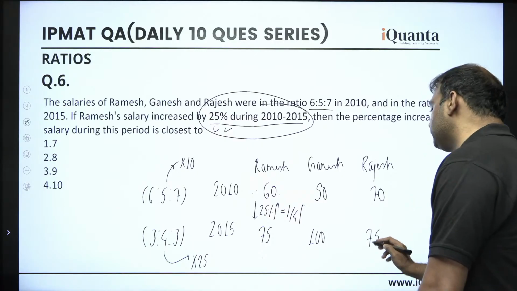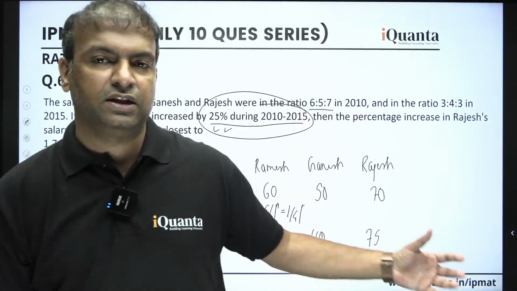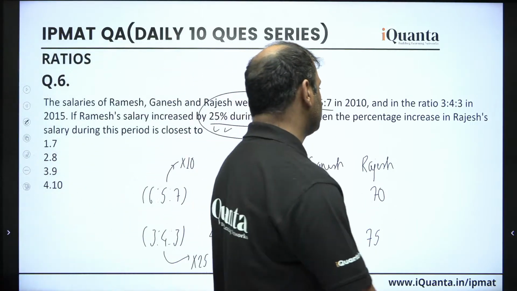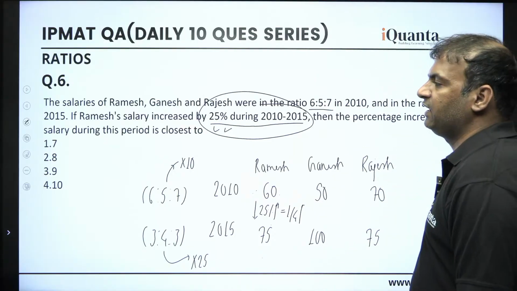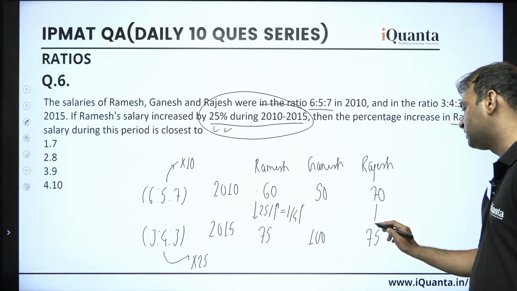Now coming to the final question, right. So these are the numbers which are satisfying everything, the ratios and also this percentage relation, right. Coming to the final question, it is about Rajesh. Find the percentage change in the salary of Rajesh in this period. Means 70 to 75, right.